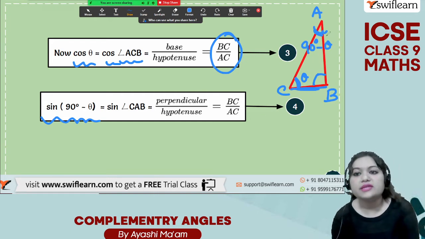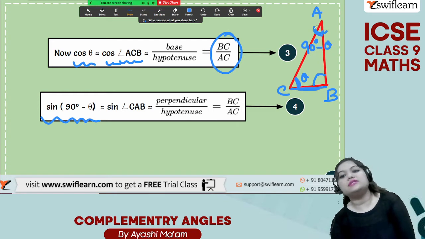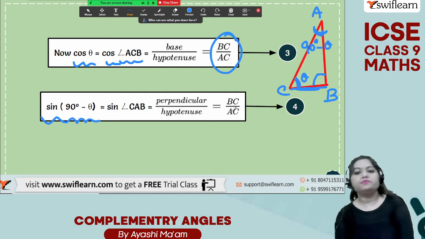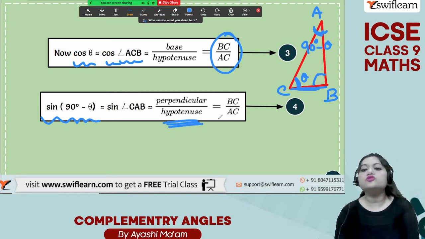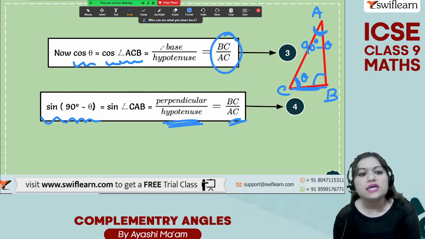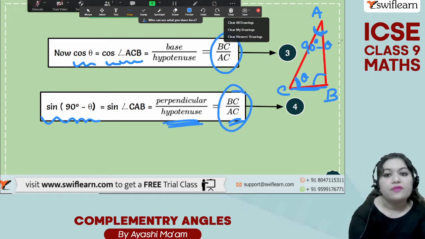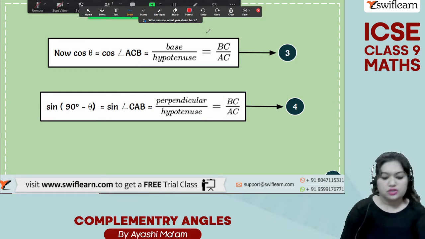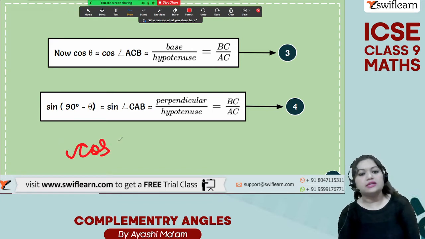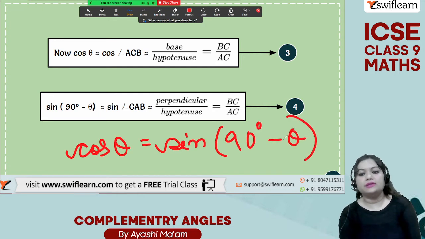For this angle, the perpendicular is BC, divided by the hypotenuse AC. Again, cos theta is BC by AC and sine 90 degree minus theta is also equal to BC by AC. That means their values are the same. So the conclusion is that cos theta is equal to sine of 90 degree minus theta.